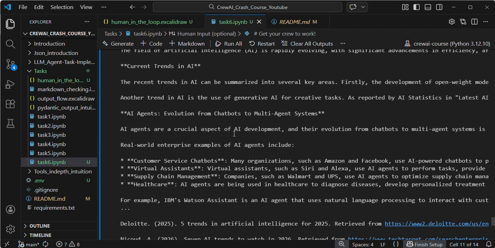If you are not satisfied with the agent response, you provide the feedback, then hit enter, and it will process the feedback, add the concept into the report, and give the report. Once you are satisfied with the agent response, just press the escape button, guys. I hope you understand the concept.